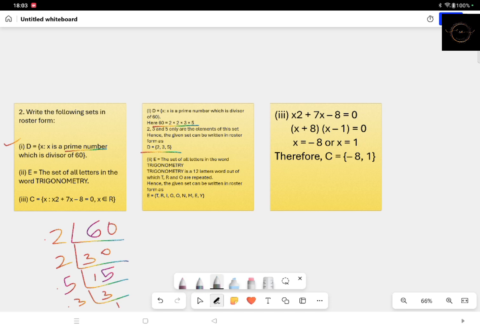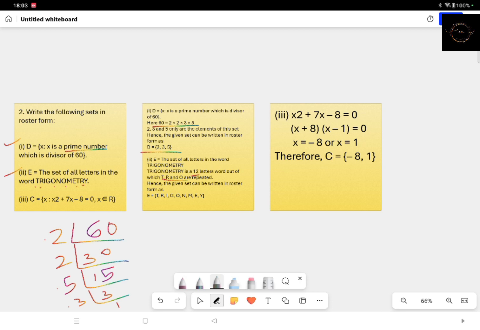Now coming to the next example, set of all letters in the word trigonometry. As you can see, there are 12 letters in this word, and T, R and O are repeated. If you look closely, there are 2 times T, 2 times R, and also 2 times O. And you know that in any set you cannot write repetition.